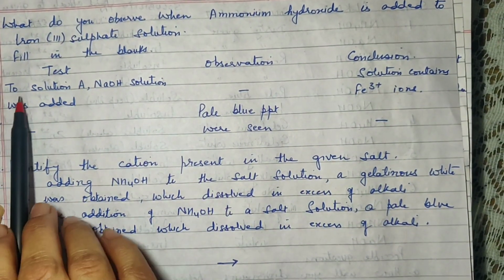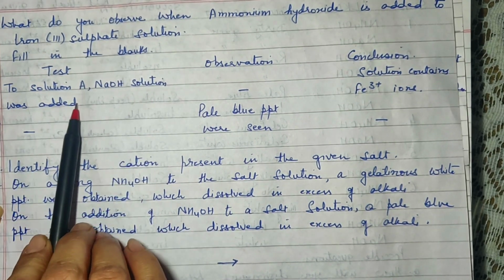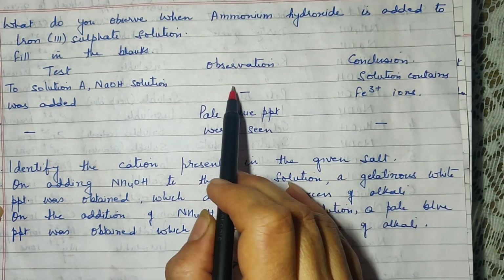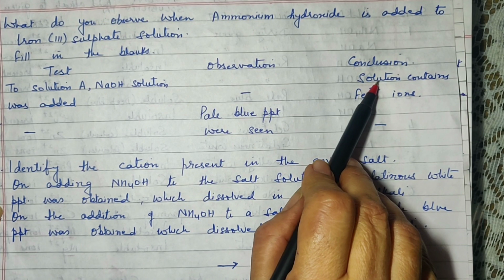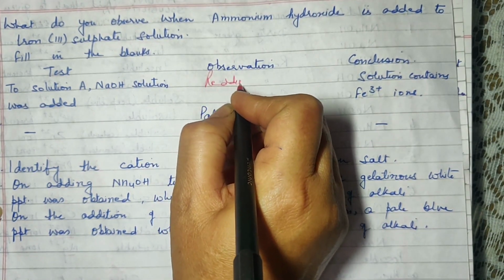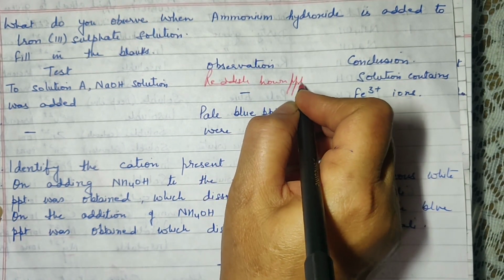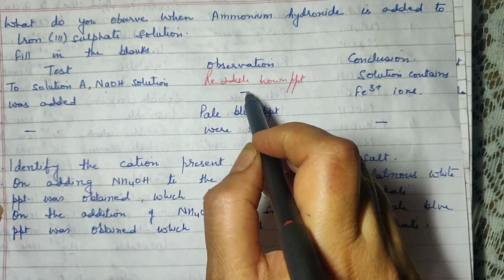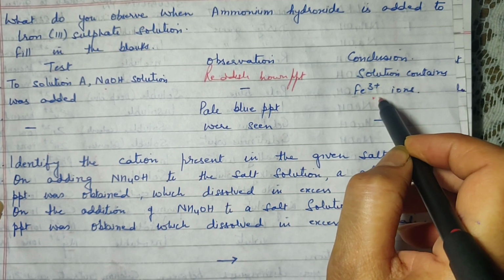Then another way is you can be given a table and a few places can be left blank for you to fill. First question, to solution A, sodium hydroxide solution was added. The conclusion is that the solution contains ferric ions. So what must have been your observation? What observation will lead to this conclusion? That you obtain a reddish brown precipitate. On adding sodium hydroxide, if you get reddish brown precipitate, it concludes that the salt contains ferric ions.